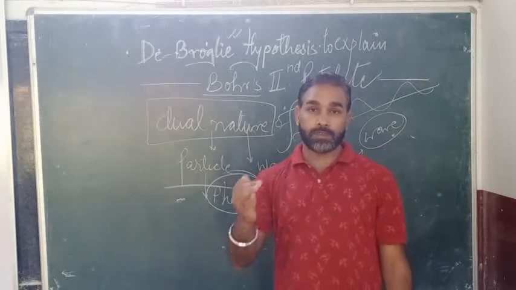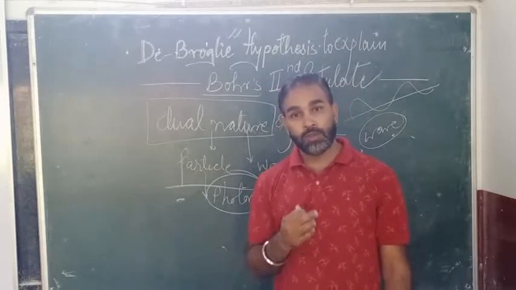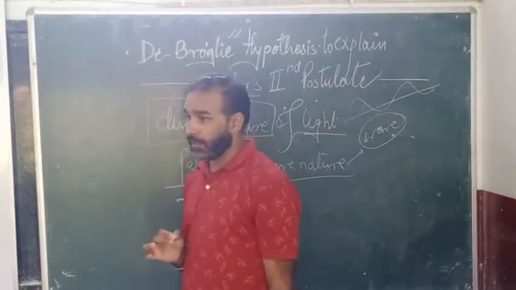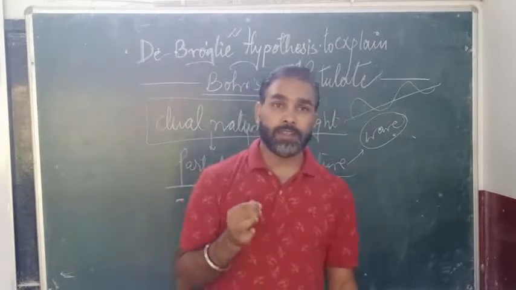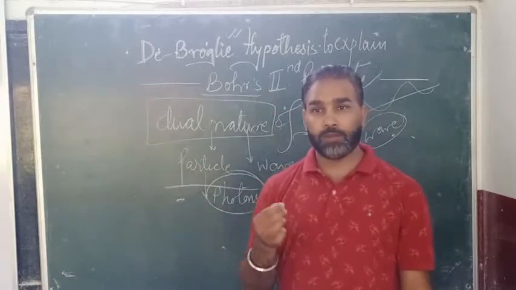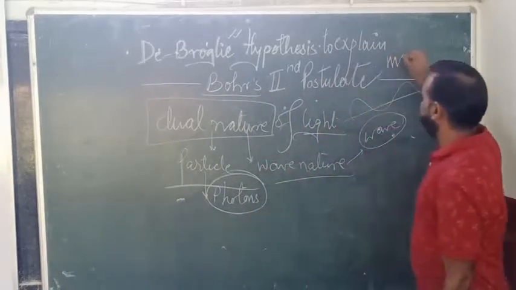If it is associated with wave nature, then it should have a wavelength also. So he said that any matter particle can be associated with a wave, and to that wave he gave the term matter wave.